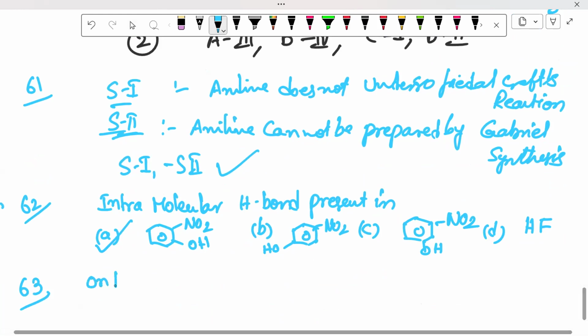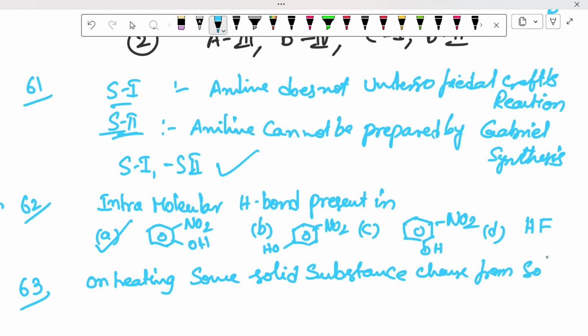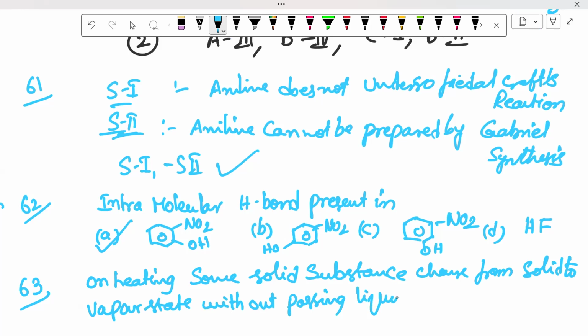63, a simple theoretical question on heating. It is a very easy question, a standard question, on purification techniques. On heating, some solid substance changes from solid to vapor state without passing through the liquid state.